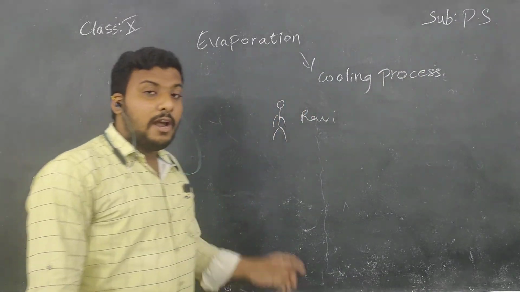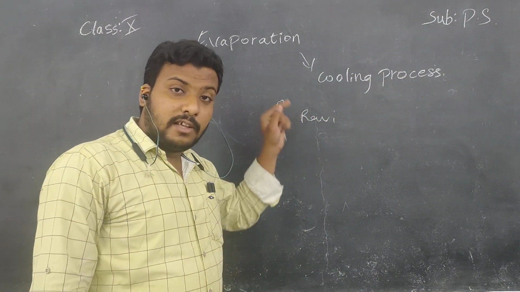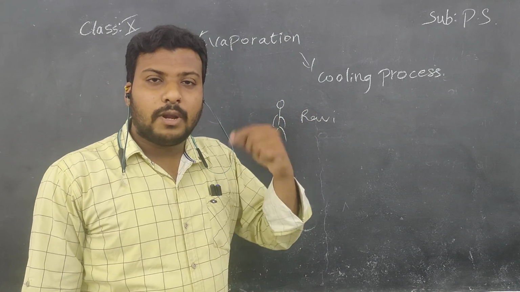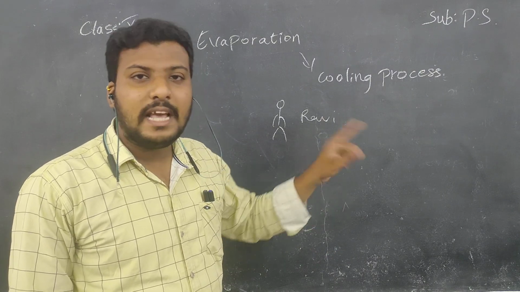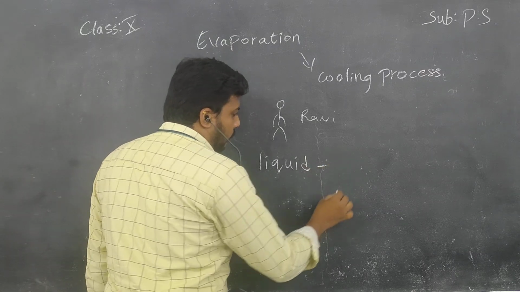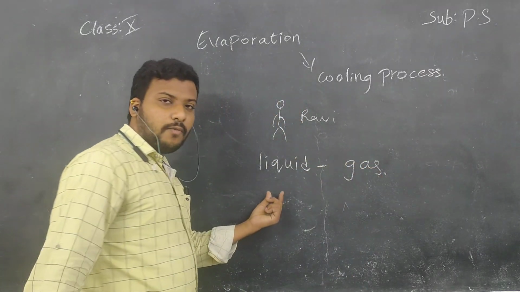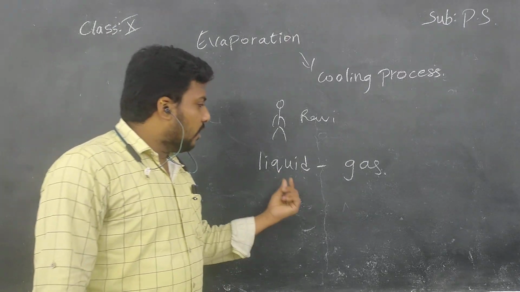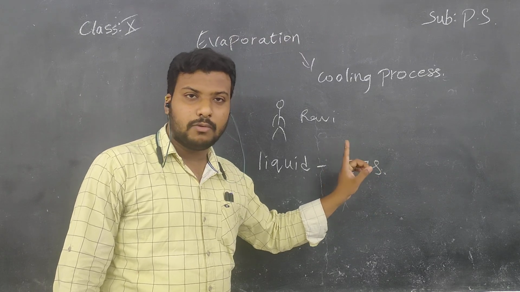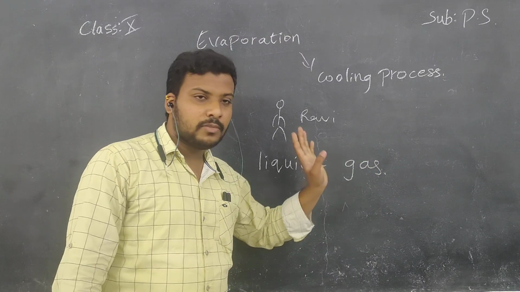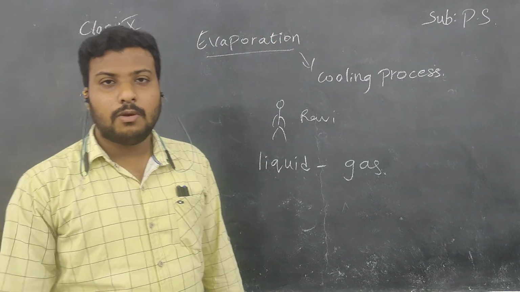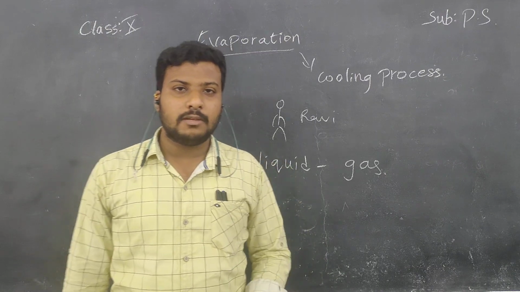Okay, children, understand? And one more I want to say: another definition for evaporation is that it is a change of state from the liquid phase to the gaseous phase. Yes, this process goes on from the phase of liquid to gas. Water is in the form of liquid. When it starts evaporating, it turns into gaseous form. Yes or no? Understand, children? So evaporation is a wonderful topic, children. Okay, we'll discuss another topic.